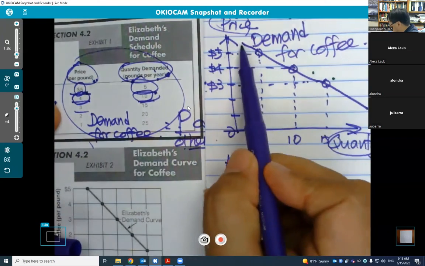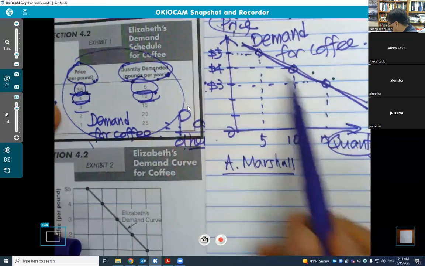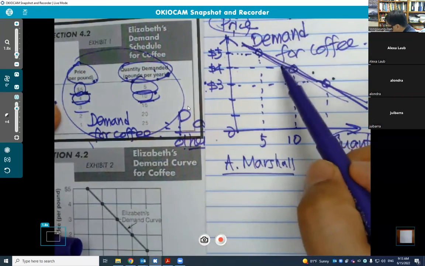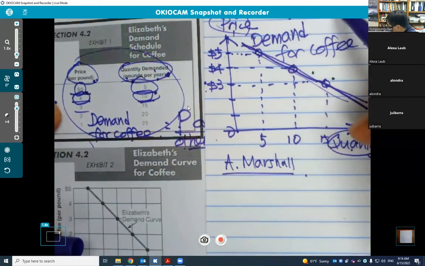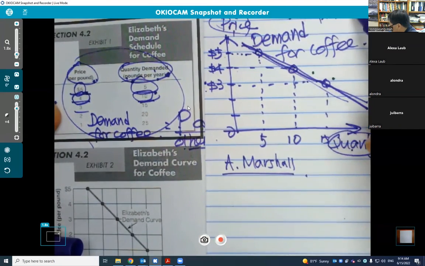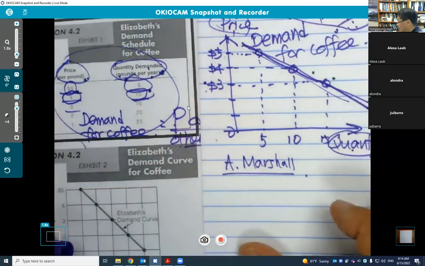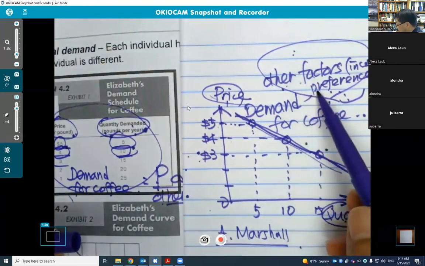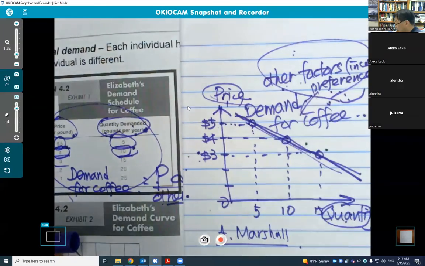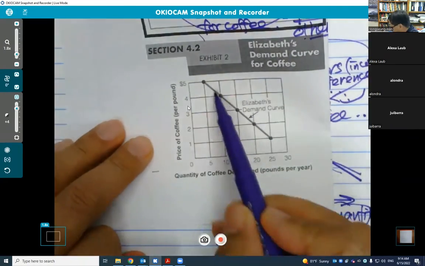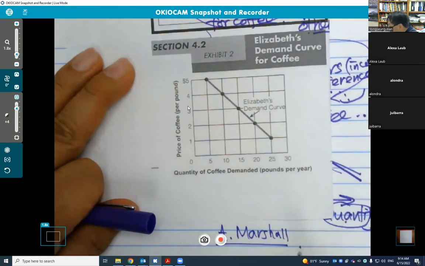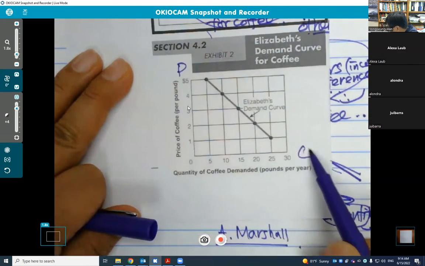And so we can see that there is a negative relation between price and quantity. Once again, when we talk about demand for coffee, we say that other factors, let's say our income, our preference, our taste, all other factors are constant. This does not affect this relation. So here we can find out this relation, demand for coffee.